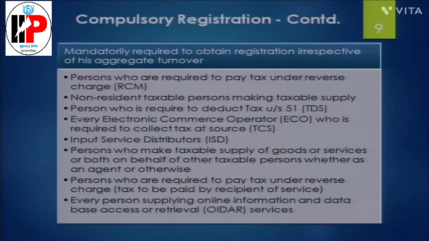Persons who are required to pay tax under reverse charge. As I discussed earlier, there may be a situation where you are availing services of GTA, or services of a law firm or advocates, wherein you are required to pay tax under RCM. In that case, there is no threshold limit. You have to take the GST registration. Another situation is online portals and e-commerce operators who are required to collect tax as TCS; they have to take the registration. There is no threshold limit.